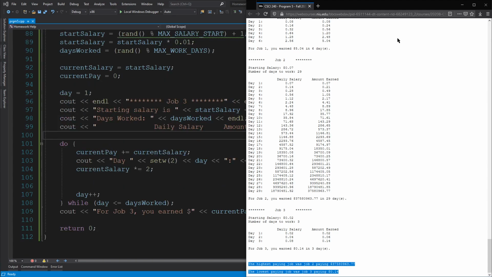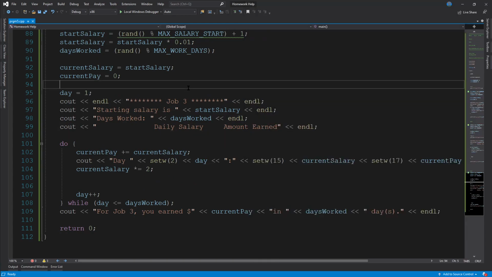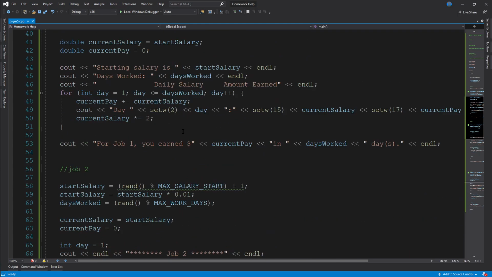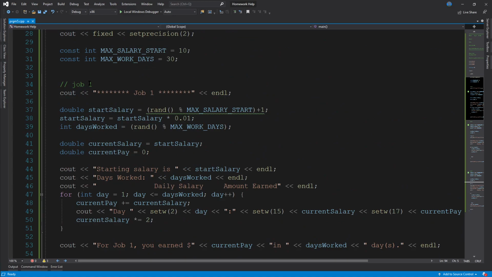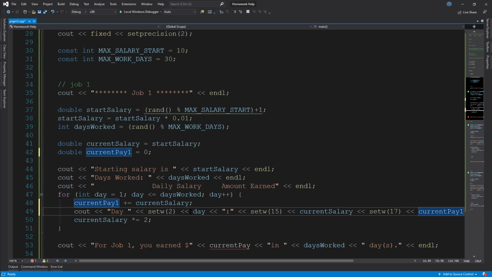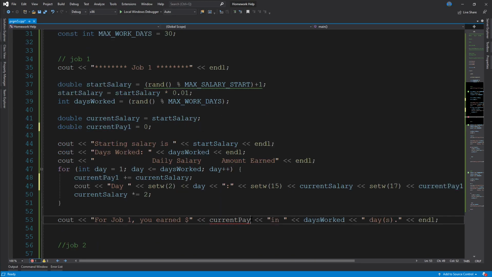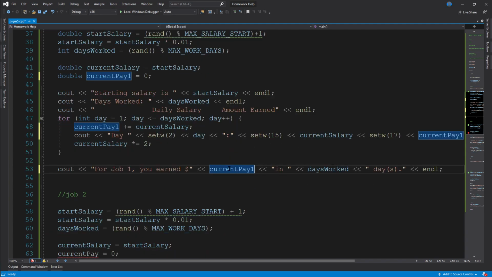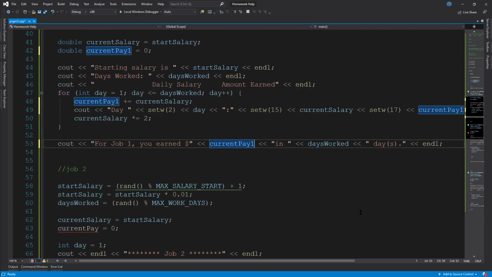So for that one, we will have to change some of our variables just a little bit. If we go back up to job 1, all we have to do is change this line, double current pay, to current pay 1, and then do that inside the loop as well. It should be in 2 separate places inside the loop, and then once more after the loop. Right? So they're all highlighted right there.